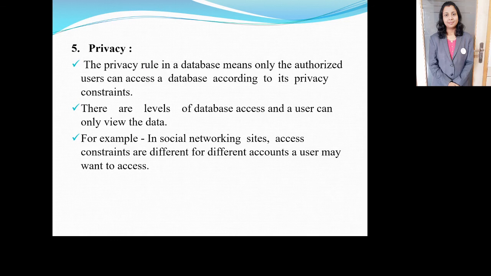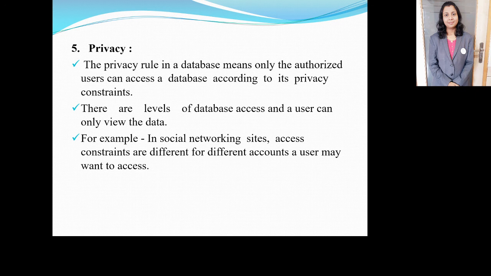Privacy. The privacy rule in a database means only the authorized users can access a database according to its privacy constraints. There are levels of database access and the user can only view the data. For example, in social networking sites, access constraints are different for the accounts a user may want to access. Here, what they are saying is privacy is very important.